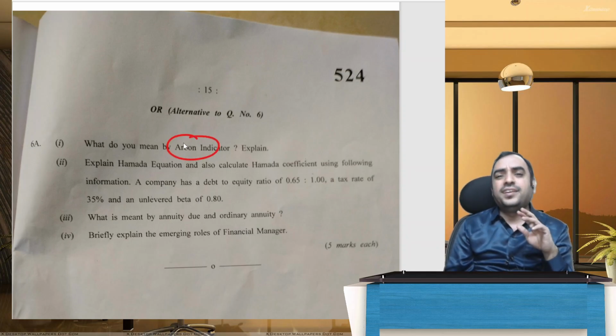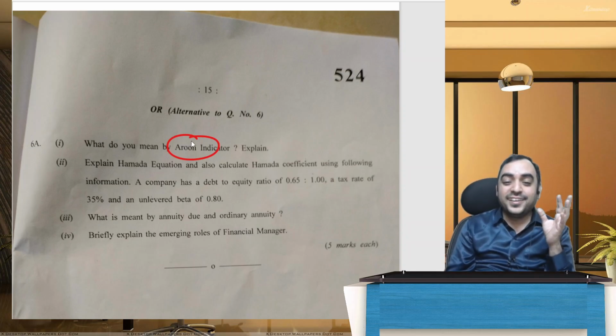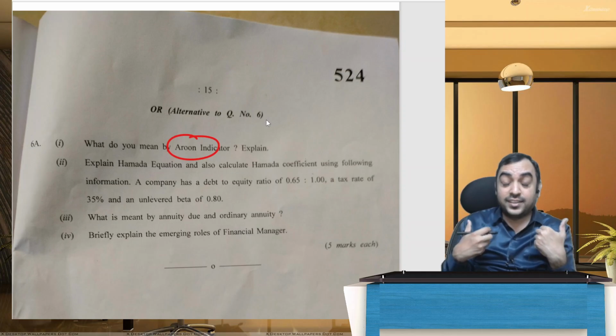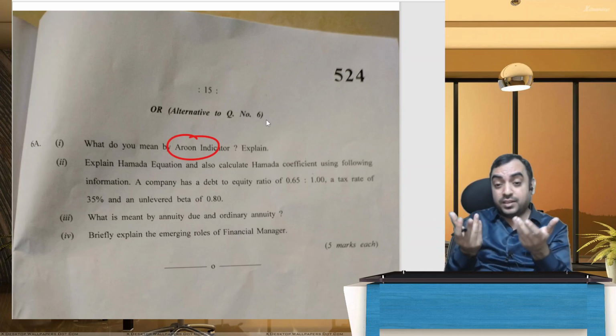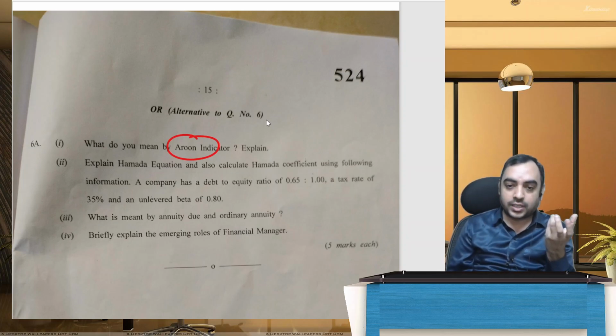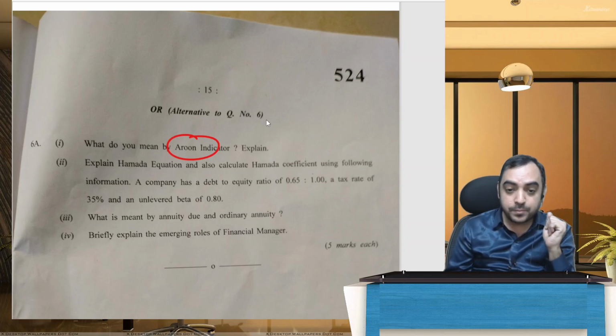Then few theory questions are there. What do you mean by Aroon indicator? This is a very tricky question. Yeah, this is like one chart is there, it will tell you when to buy, when to sell. Even a technical trader like me doesn't use this practically, but they have asked. Even in my classes I have to admit this particular question I have not covered, but it's a tricky one.